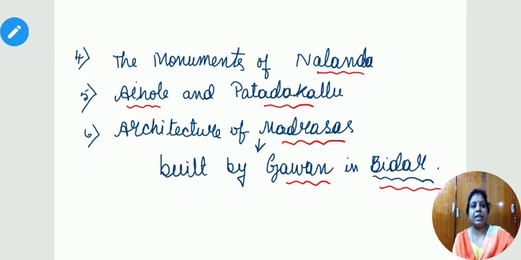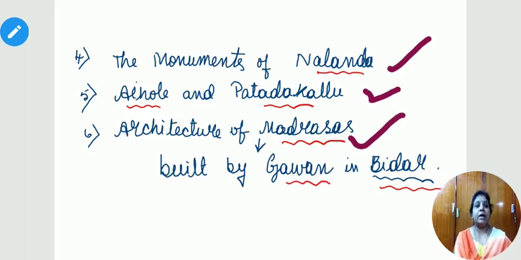Fourth example is the monuments of Nalanda, and the Aihole and Pattadakallu inscriptions. Then the architecture of the madrasa built by Muhammad Gawan in Bidar. Madrasa means a famous educational center. College, it was called madrasas. These are the examples which come under monuments.